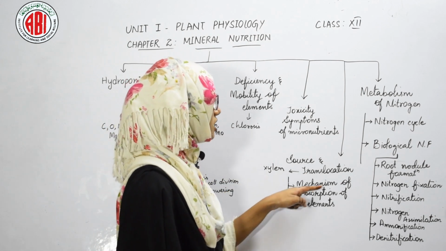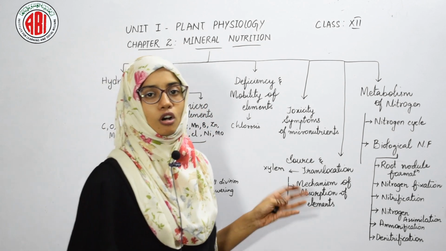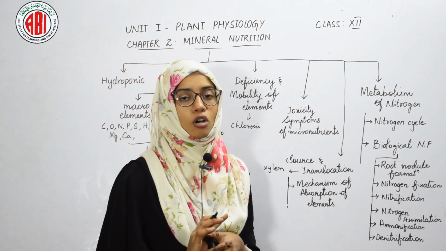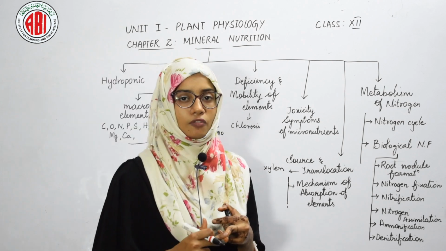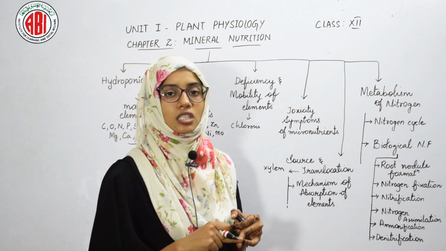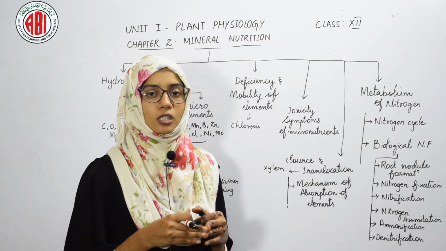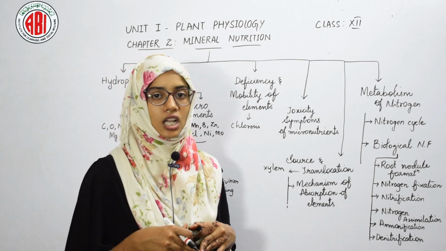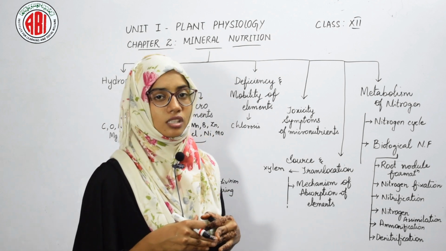And the next is mechanism of absorption of elements. How does the absorption of elements take place? The absorption of elements from the soil takes place either by passive transport or by active transport. In passive transport, we can see the apoplastic movement, and this process takes place without any expenditure of energy, and the movement of the mineral ions can be seen only through the cell wall.